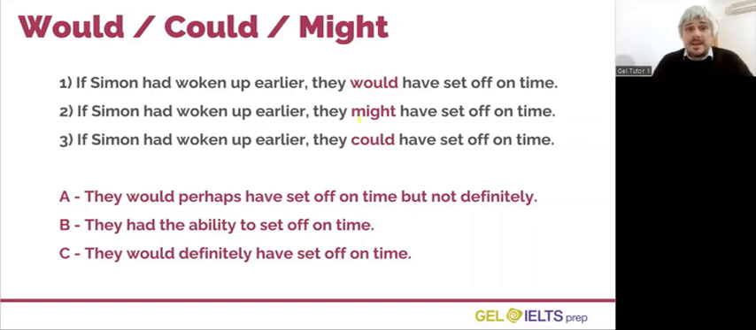The correct answer here is sentence number 2. Would perhaps, but not definitely, is the meaning of the modal verb might. Now look at meaning B. Look at the next question below the video and choose the correct sentence which matches meaning B.